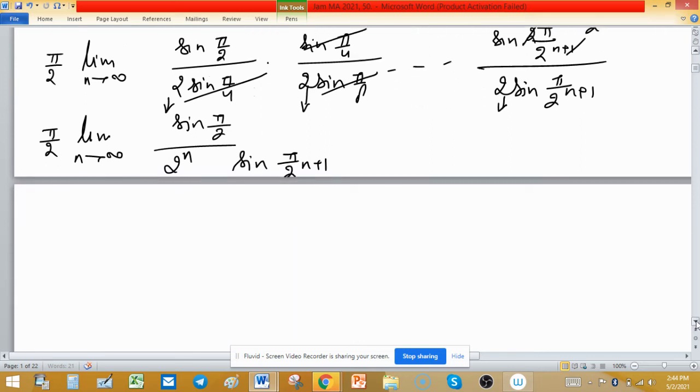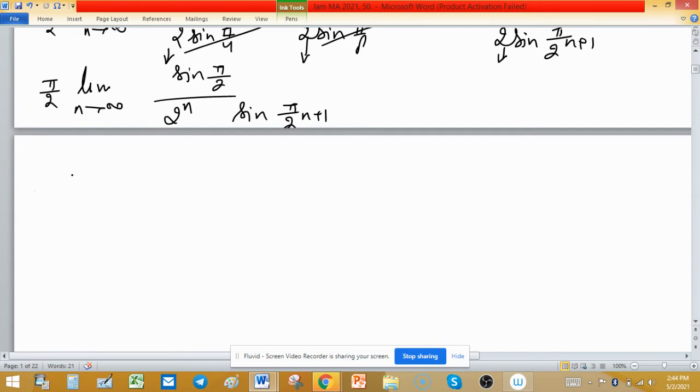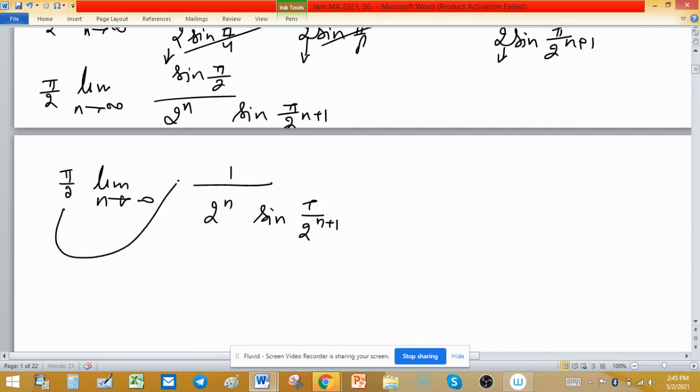Now the value of sine pi upon 2 is 1. So this is pi upon 2 limit n tends to infinity. This is 1 upon 2 raised to the power n sine pi upon 2 raised to the power n plus 1 we have. Now you can take this here.